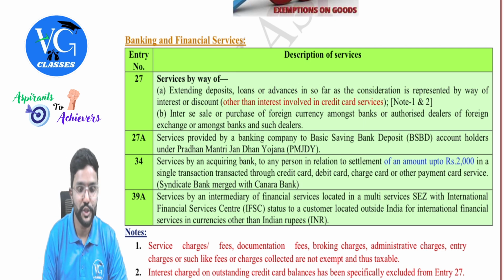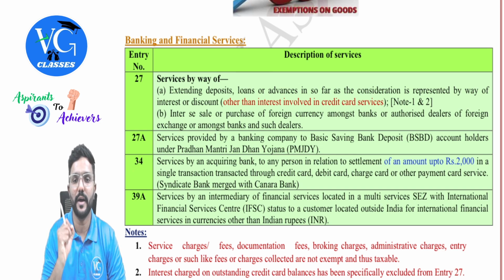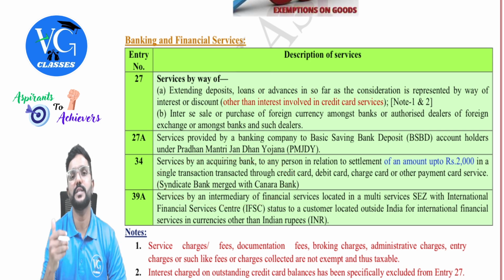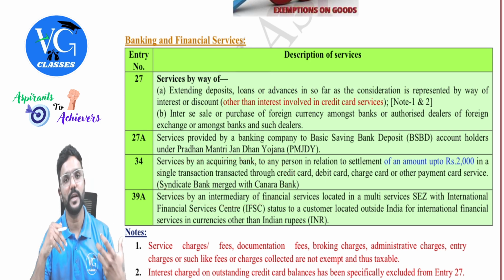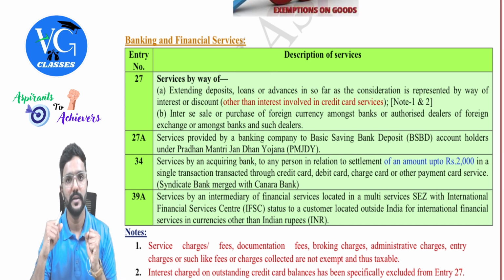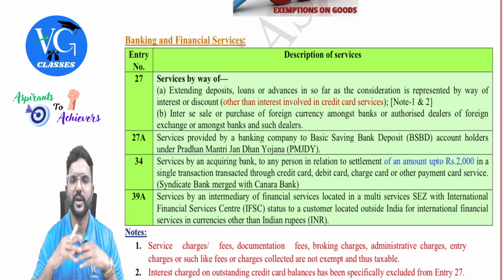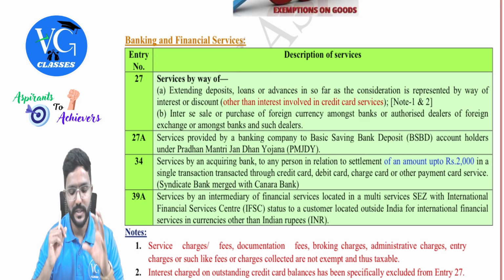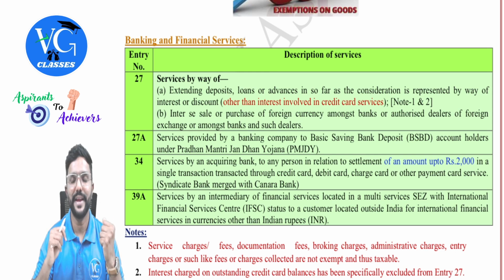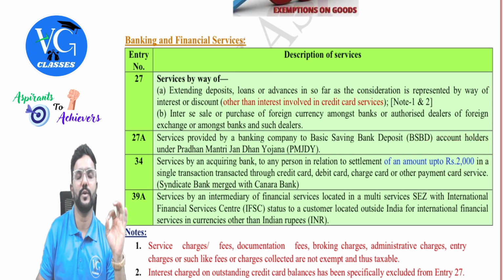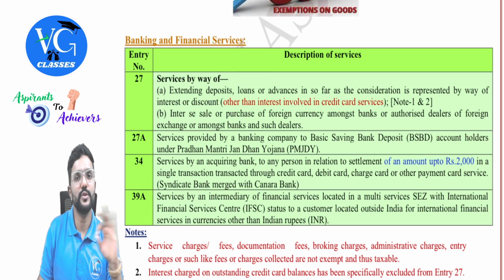Okay, yes. Next, 34. Services by an acquiring bank to any person in relation to settlement of an amount up to 2,000 in a single transaction transacted through credit card, debit card, charge card or other payment card service. Okay. So example: Syndicate Bank got merged with Canara Bank. Assume I was holding an account with Syndicate Bank. Now they asked me, you have to move to Canara Bank, but I didn't wish to. So I want to opt out. And to settle whatever is there with respect to my account, they are paying up to 2,000 or less. In that case, no GST on it.